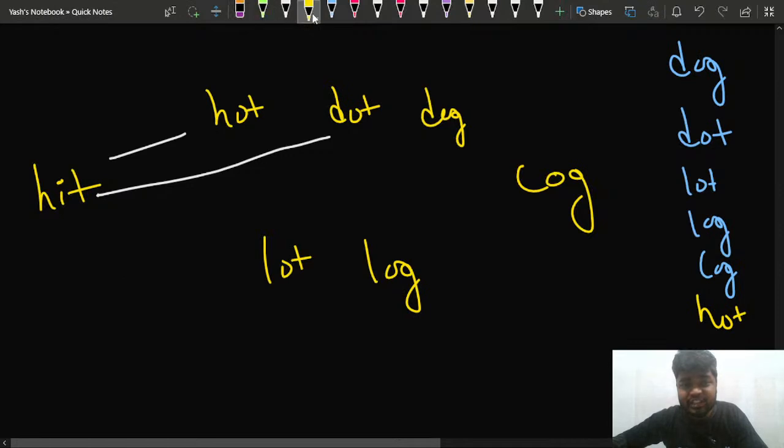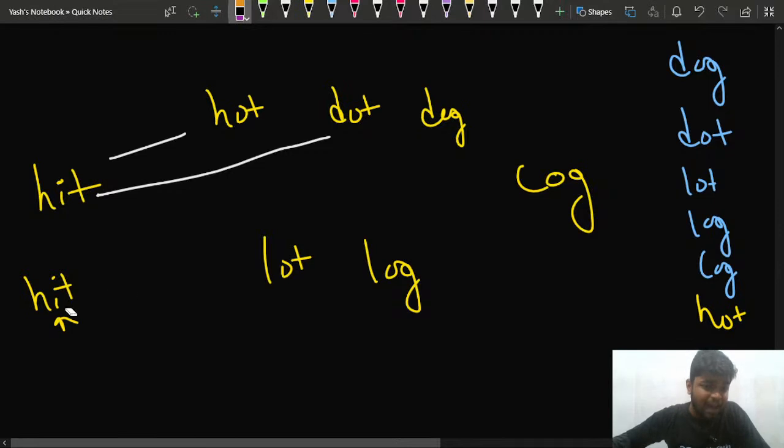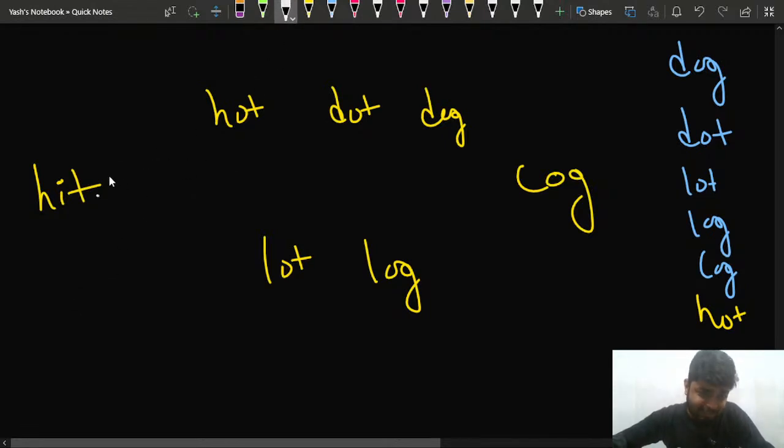The question is mentioning that you can change at most one letter, or at most one alphabet, right? So from hit to hot, I'm changing I to O. Then lot to log, I'm changing T to G. Something like this is happening. So this is what I have to observe. I have to take the paths in such an optimal way that I change only one letter each time. So I can say that from hit I can take hot, and from hot I can change it to dot. That's why I'm making edges.